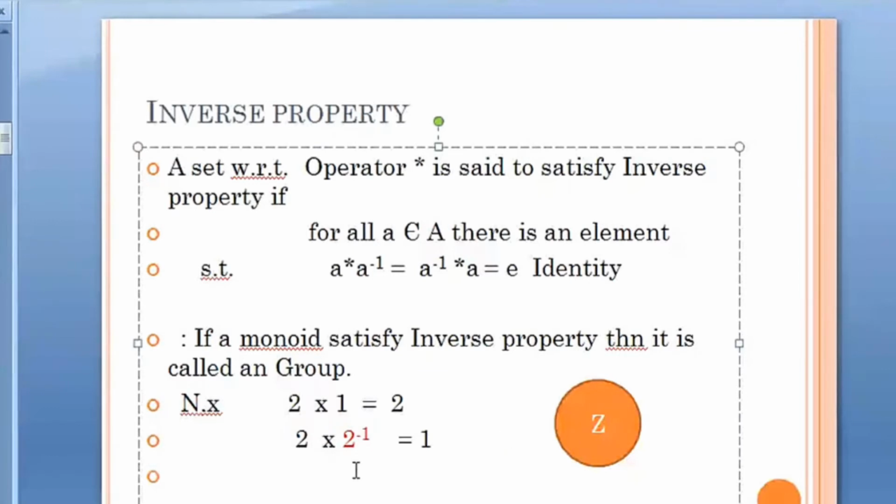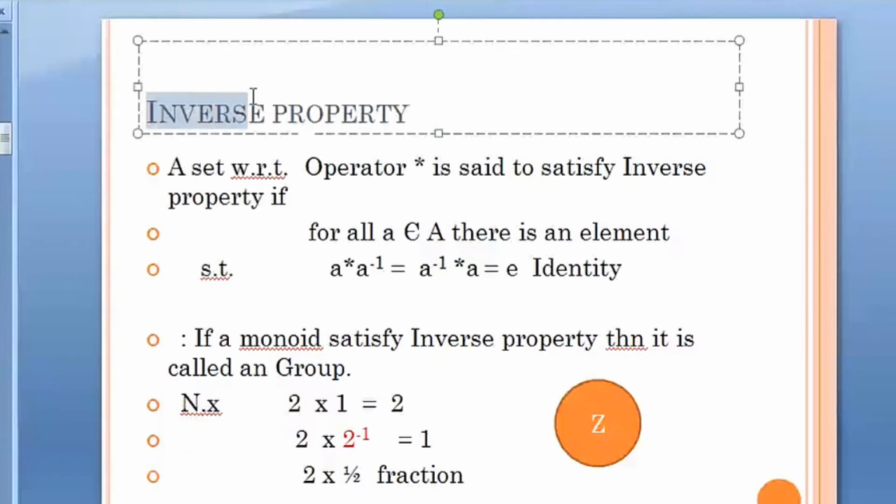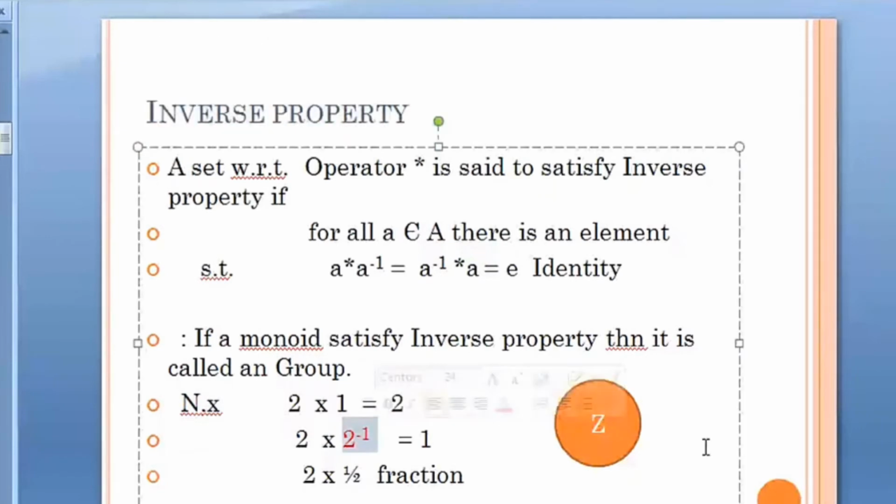Because 2 operated with the inverse of it, that inverse is nothing but a fraction, and fractions are not a part of the natural number set. That means natural numbers with respect to multiplication don't satisfy the inverse property, because the inverses are not present in the set.